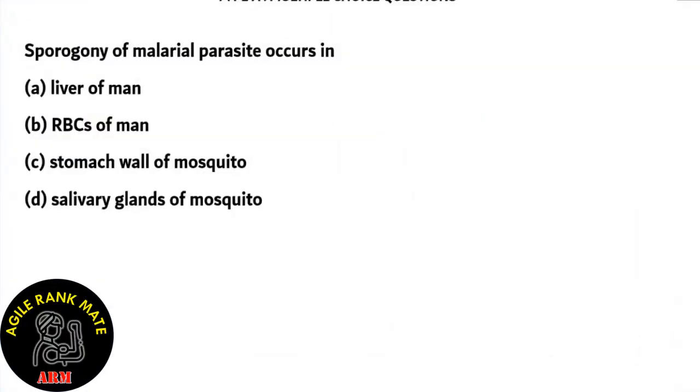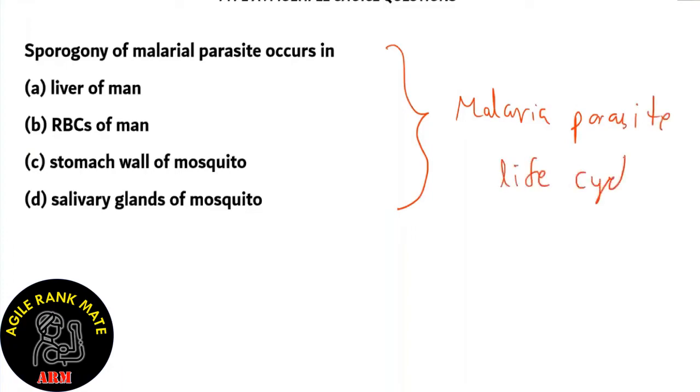Let's look at this question. Sporogony of malarial parasite occurs in A, liver of man, B, RBCs of man, C, stomach wall of mosquito, and D, salivary glands of mosquito. Now, the whole question is referring to the malaria parasite life cycle. Let's look at our question and the options.